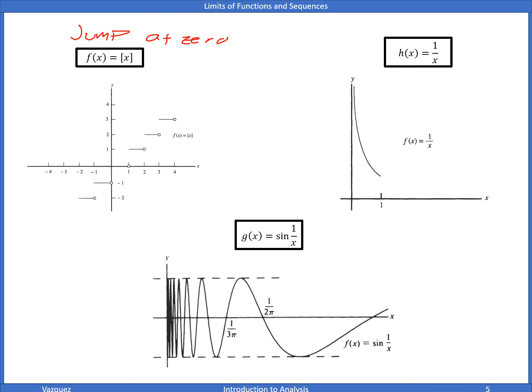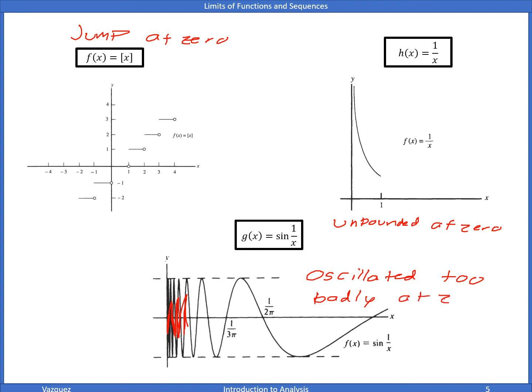And then this one over here, h was unbounded at 0. And then g just oscillated too badly at 0.